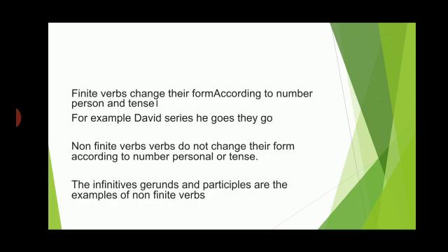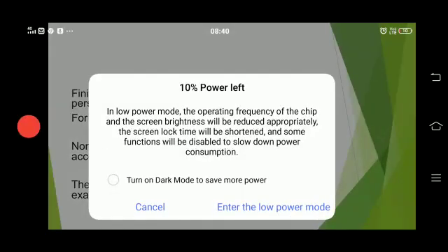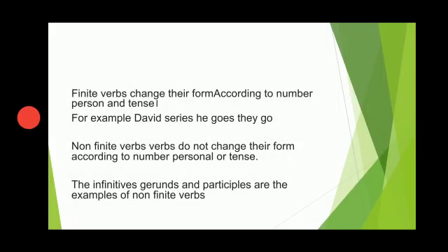For example, you have already read, if I have to say he plays. He plays. So he is singular. When the noun is singular, we will add s or es to the verb. He plays. But if I say they, I have to say play. They play. So what is happening? What is the verb here? Play. And we have changed it according to the person.